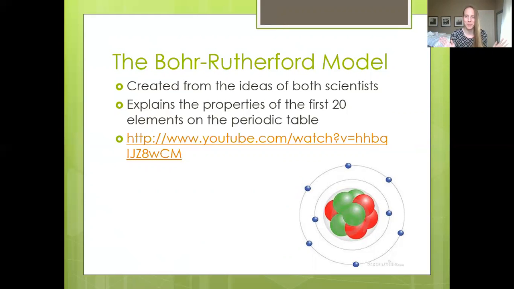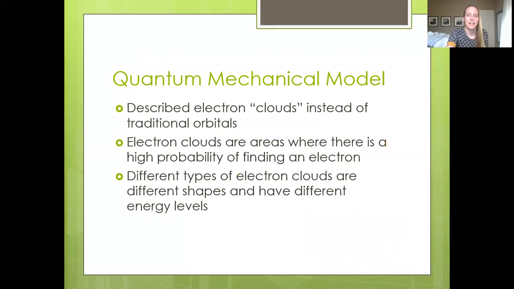It completely falls apart for the remaining like 100 elements. However, this is the model that we use in grade 10 and 11, and I think here in grade 12 as well. You might finally learn about the quantum mechanical model in grade 12. But anyway, for this year, you just have to know about the Bohr-Rutherford model.